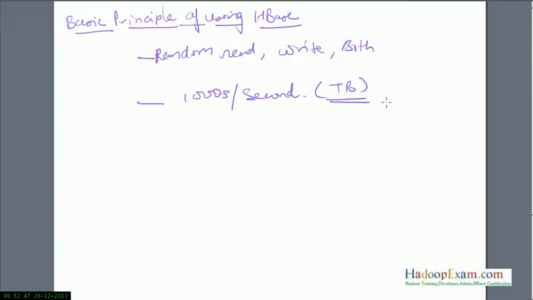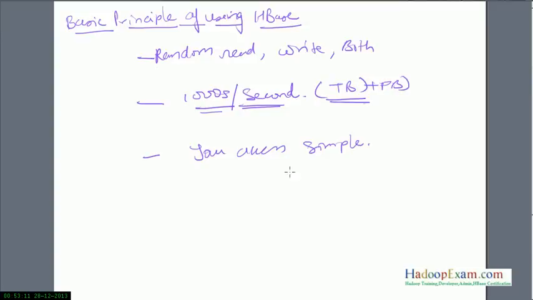If your data volume is terabytes or petabytes, and you need thousands of operations, meaning a huge volume of data with a lot of operations on it, then HBase is the best choice. And the third thing is that your access pattern is simple, not very simple but simple.